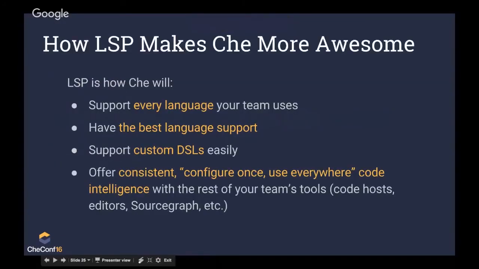So to recap, how does LSP make Che a lot more awesome? You saw the demos, you saw the Java language support, and then you saw how easy it was to add support for Go and for other languages to Che. And that means that Che will support every language your team uses in a world-class way. It will have the best language support because it's going to use the same language support that every other tool uses. And you don't want Che having custom language support for one language. You want it to use the best, the most broadly used language support.